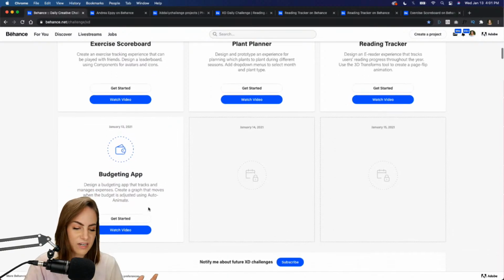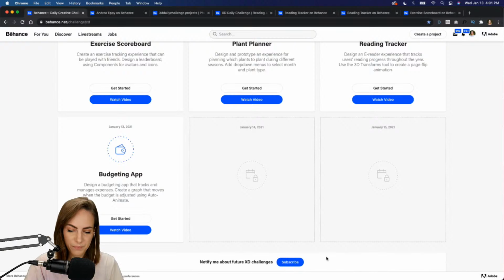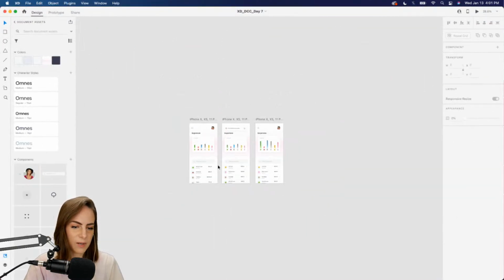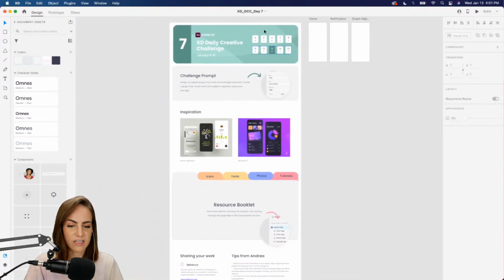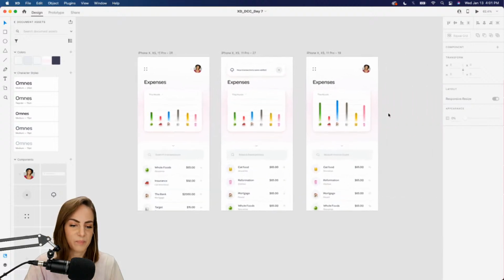So go ahead, and if you want to download the starter file, just hit that Get Started button and that will download for you right there. And then this is what that looks like. Let me pull it up. Sorry, it looks like this. This is the starter file, and this is the design we're gonna make today.